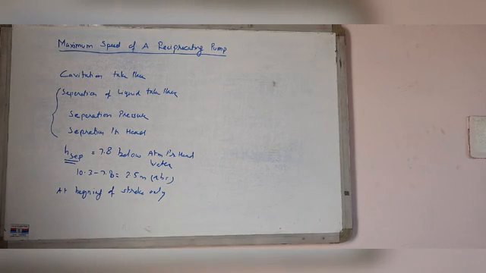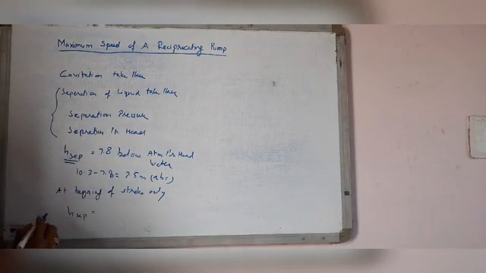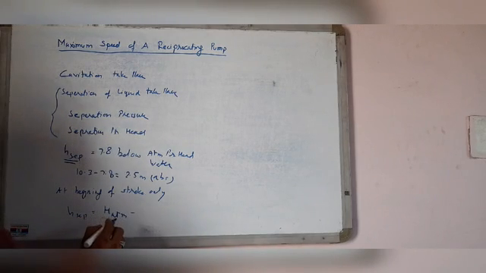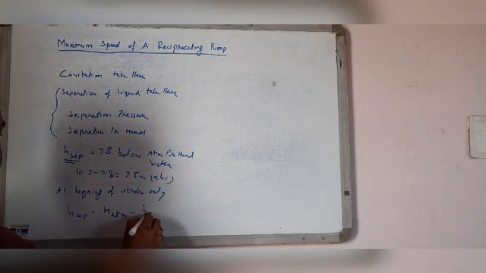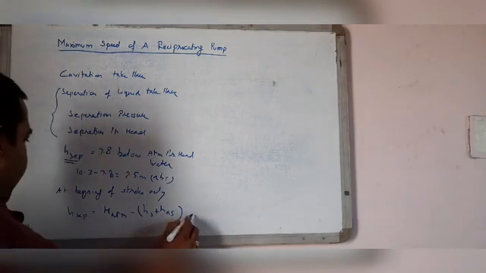In this case, the absolute pressure head in the cylinder at the beginning of the stroke will be equal to the separation pressure head, that is H separation equal to H atmospheric minus Hs plus HAS absolute.